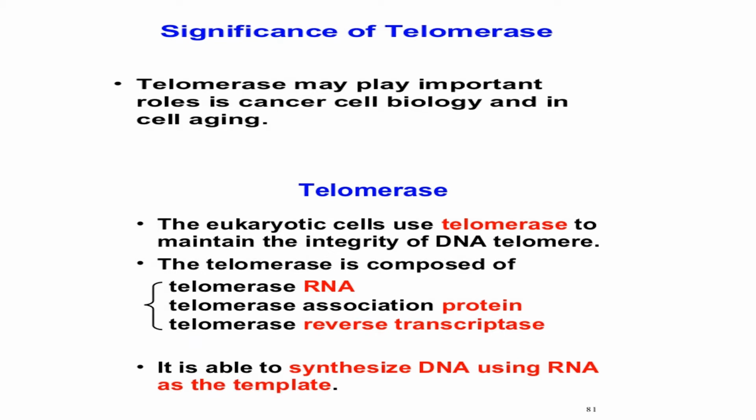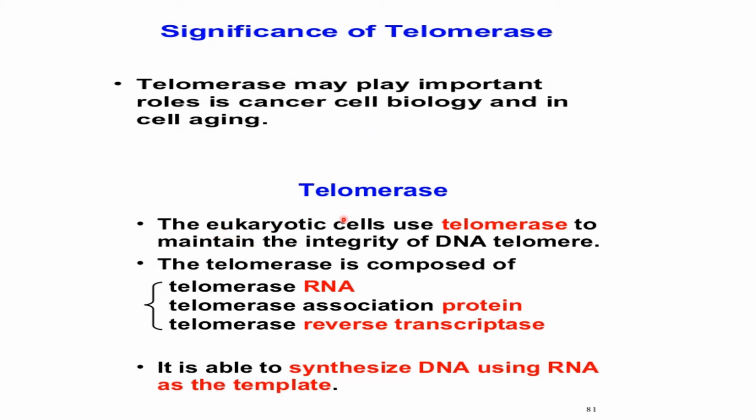What is the significance of telomerase? As its name shows, it is related to telomeres. Actually, telomerase is the enzyme that adds more telomeric ends. Telomerase may play an important role in cancer cell biology and in cell aging. When telomerase is active in cancerous or tumor cells, they continuously keep adding more GT sequence. That's why tumor or cancer cells continuously keep on dividing.